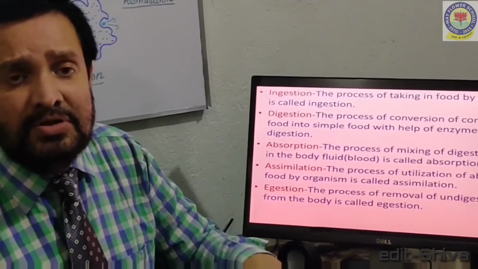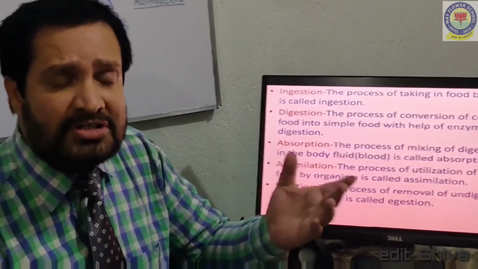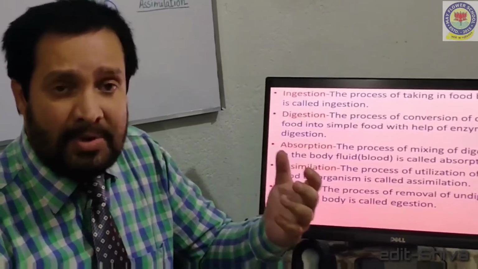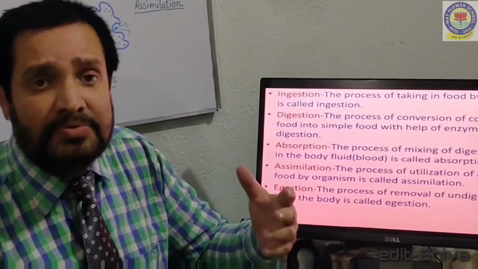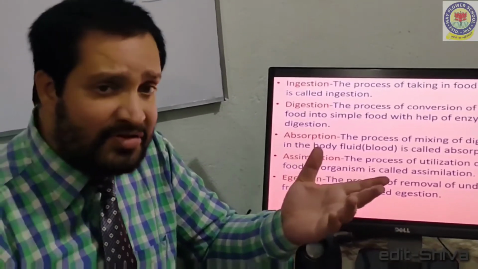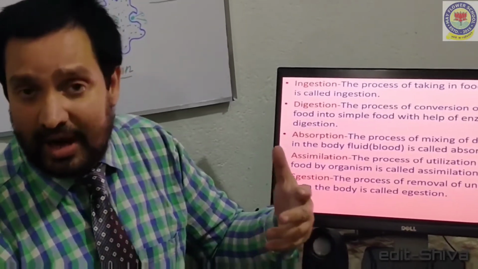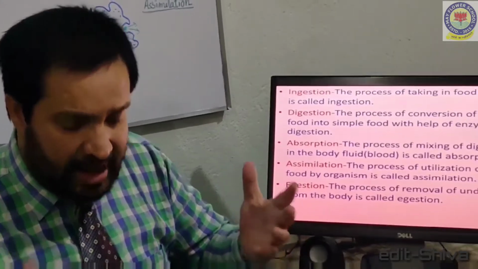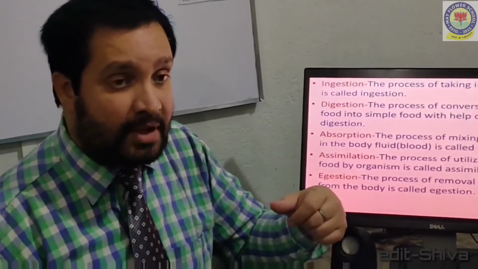Different organisms show different processes of taking food inside their body, like amoeba takes the food with the help of pseudopodia, paramecium takes the food with the help of cilia, human being takes the food with the help of hands.